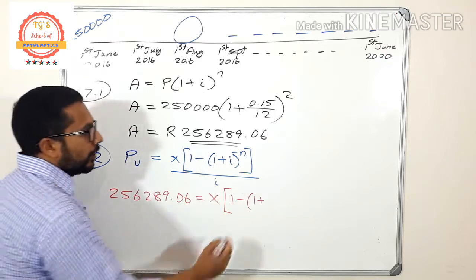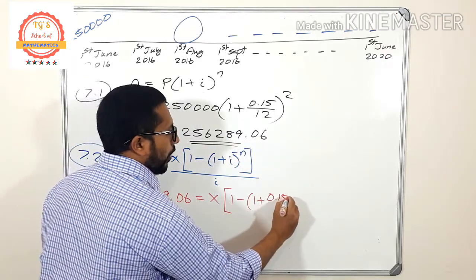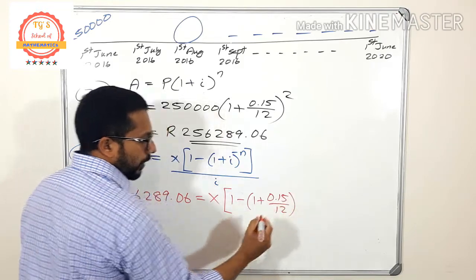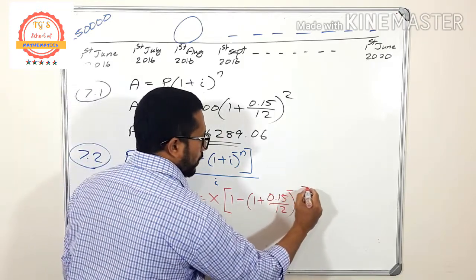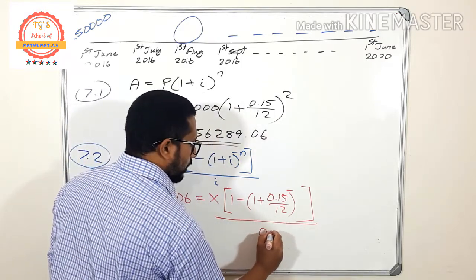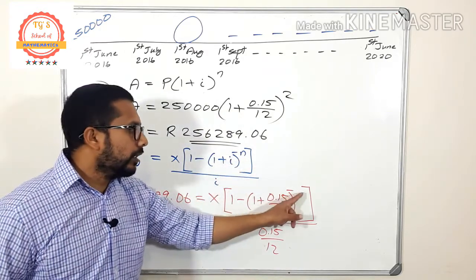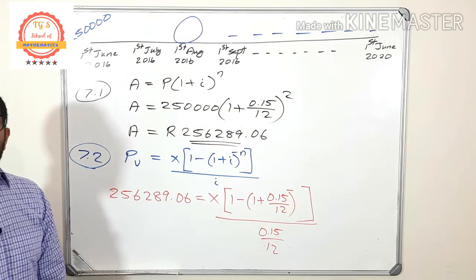Rate of interest 0.15 divided by 12, compounded monthly, raised to minus what? Divided by again 0.15 divided by 12. So minus n. What is this n? How can you find the value of n?